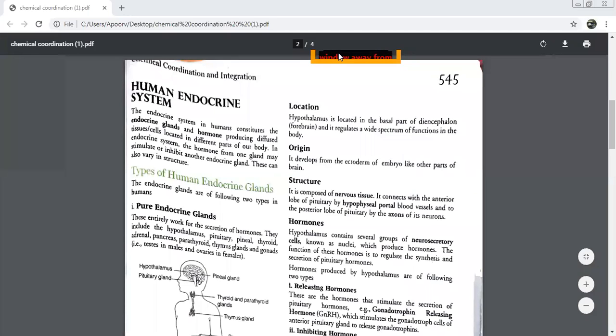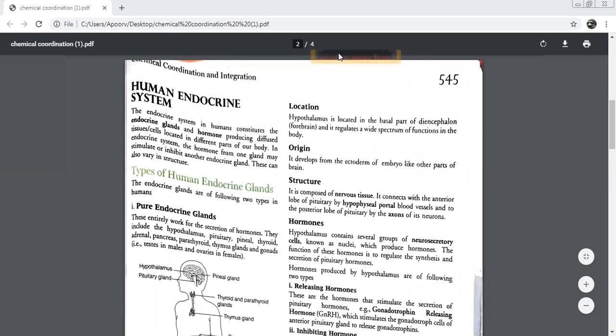Please remember this, that this is mainly made up of nervous tissue, and this is connected with both the lobes of the pituitary. The first one, it is connected with the anterior lobe of the pituitary by a special kind of blood vessels. What is the name of the blood vessels you've just read? Hypophyseal portal blood vessel. What does this mean?